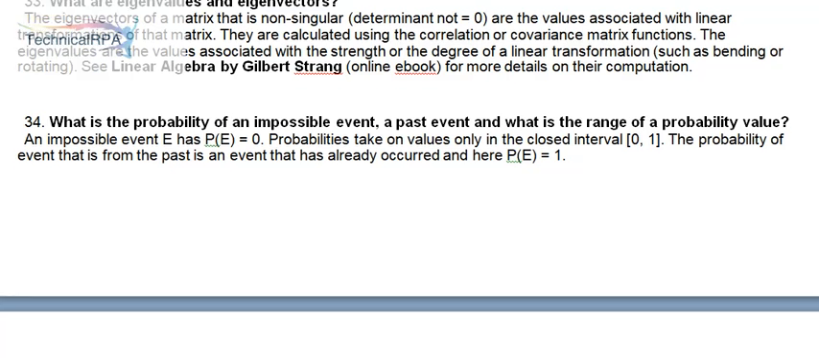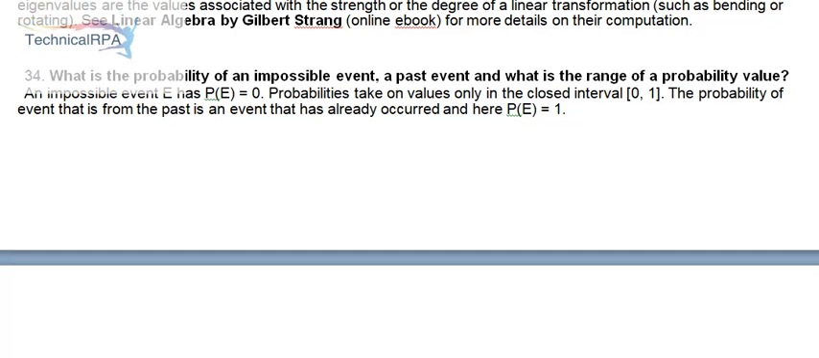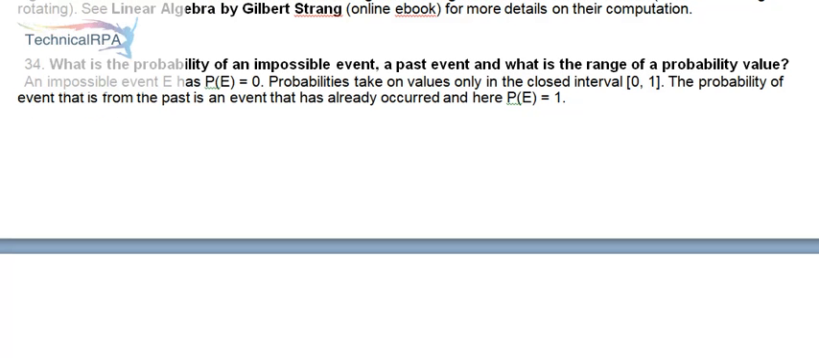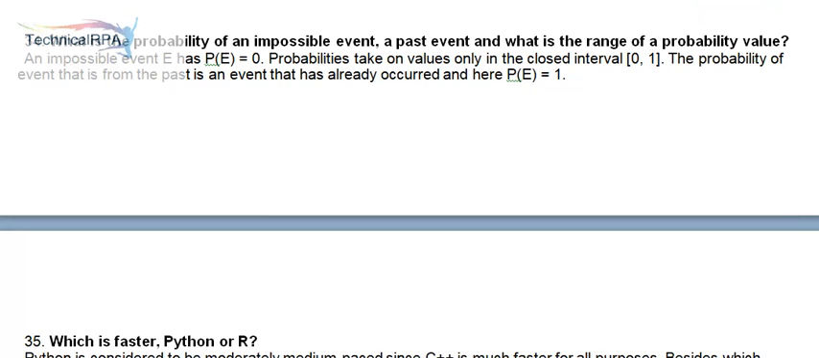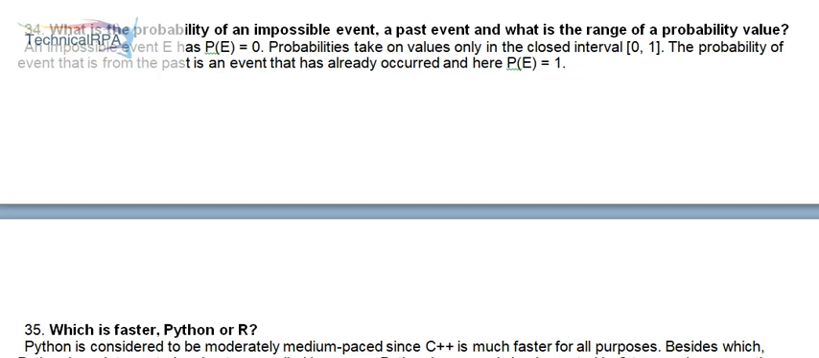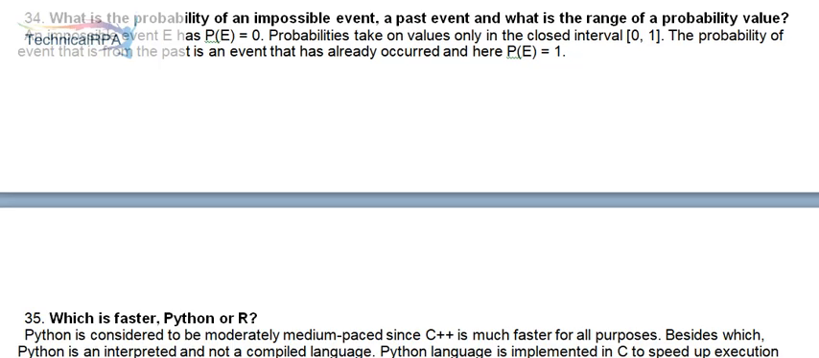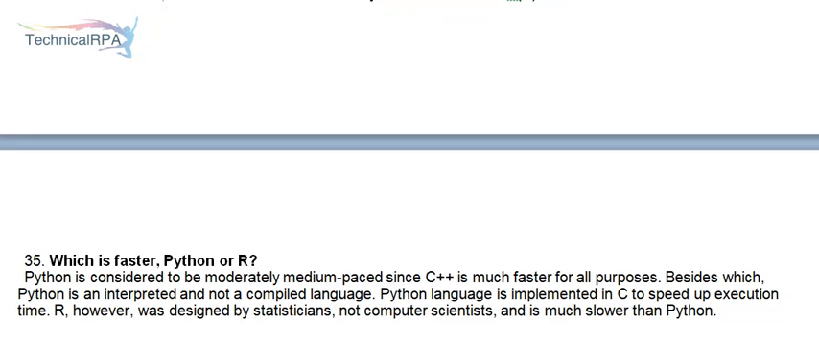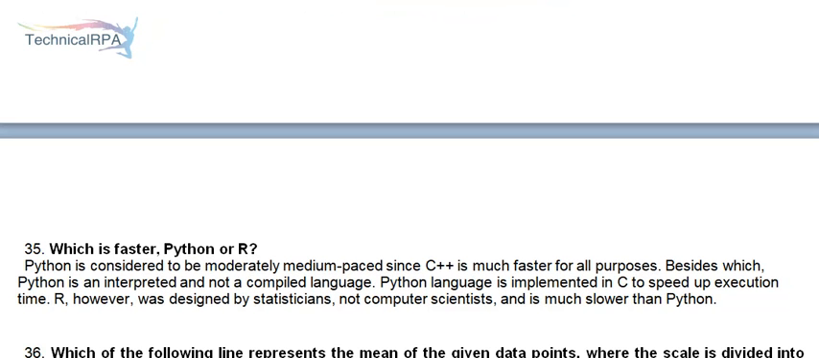34. What is the probability of an impossible event, a past event, and what is the range of a probability value? An impossible event has P(E) equals 0. Probabilities take on values only in the closed interval [0, 1]. The probability of an event from the past is an event that has already occurred, and here P(E) equals 1. 35. Which is faster, Python or R?